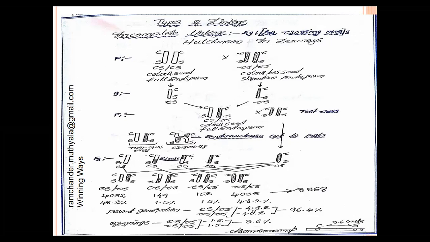From these four different types of gametes, two gametes are similar to the parental gametes. That gamete's characters are similar to parental characters. They are capital C capital S, small c small s. And the remaining two gametes are developed by crossing over. Crossing over occurs between the two chromosomes. If the chromosomes contain long arms, the long arms are close to each other.